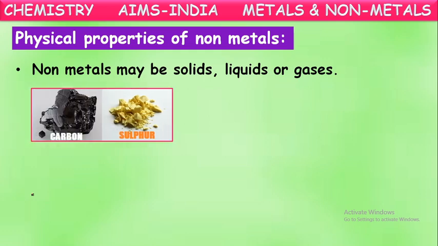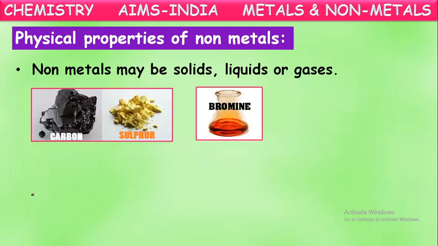For example, carbon and sulfur are non-metals which exist in the solid state. Bromine is also one of the non-metals. It exists in the liquid state. We can say it is the only non-metal available in the liquid state. Hydrogen is also a non-metal. It exists in the gaseous form. So in this way, non-metals are available in three states. Some are in the solid state, some in the gaseous state, and even some in the liquid state.